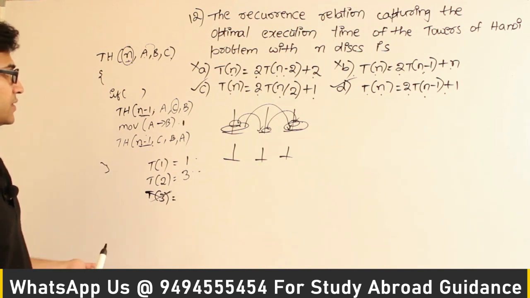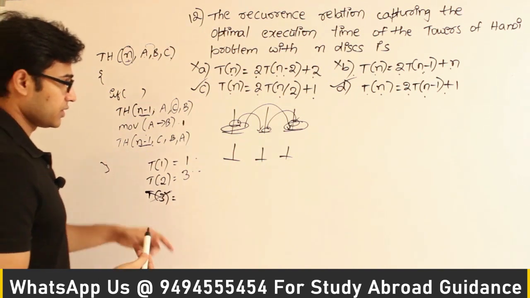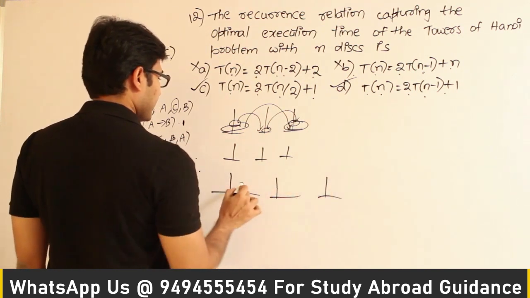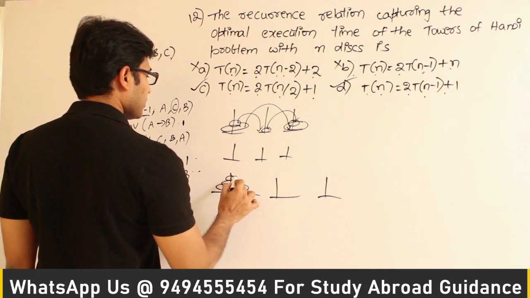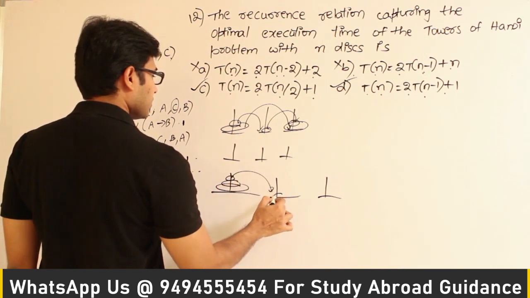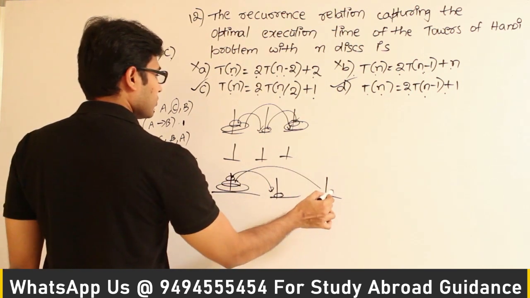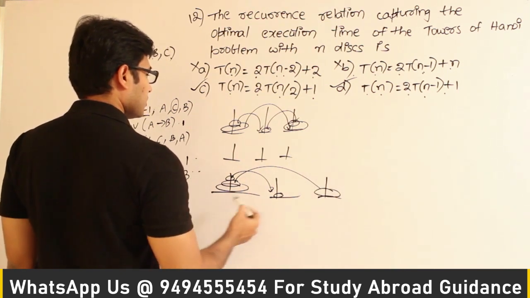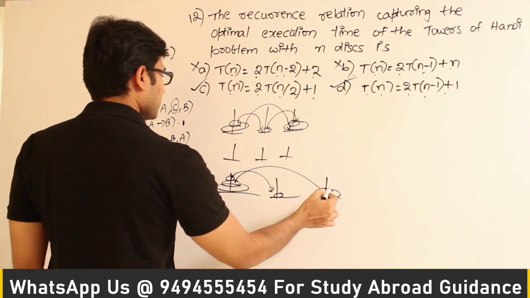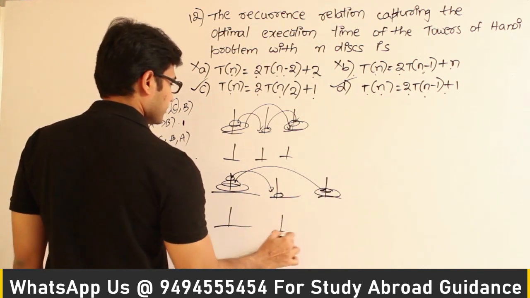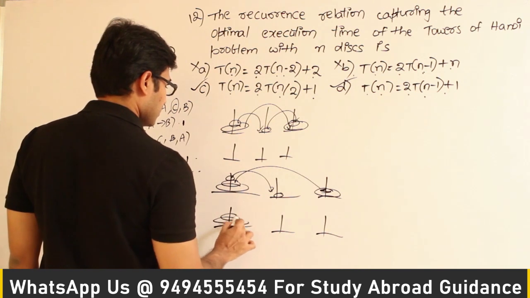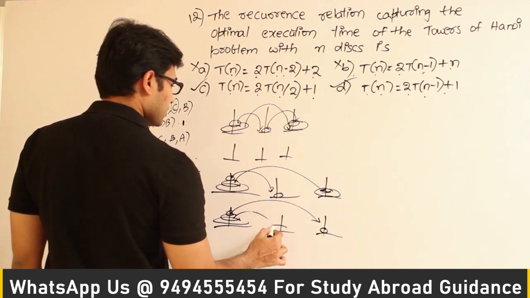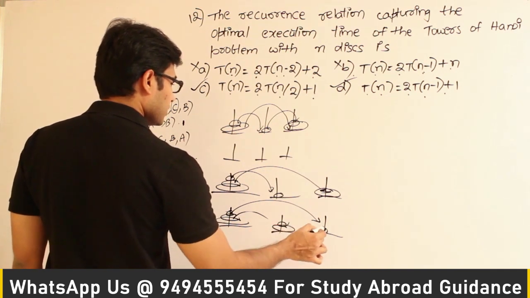Okay, so now let's see even for 3 also. What happens for 3? 1, 2, 3 are there, right? So one movement here and the other movement here. Let's put the small one here, and then the second one here, and now the small one here.